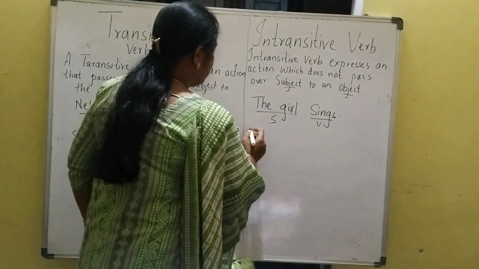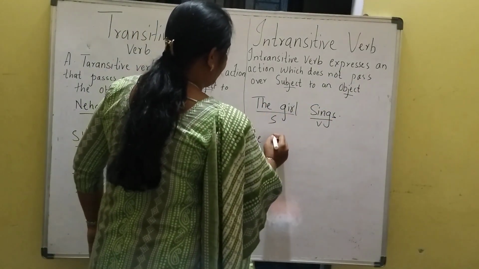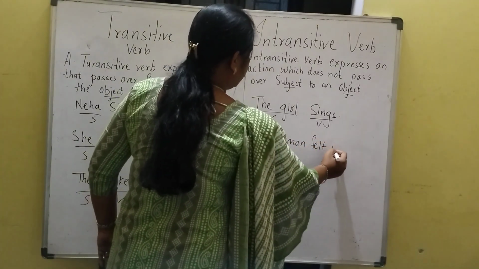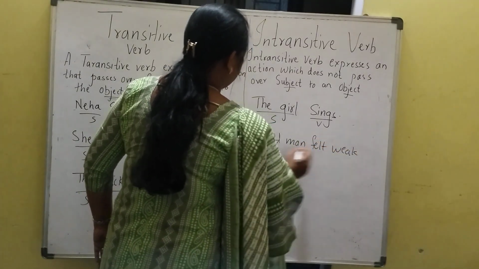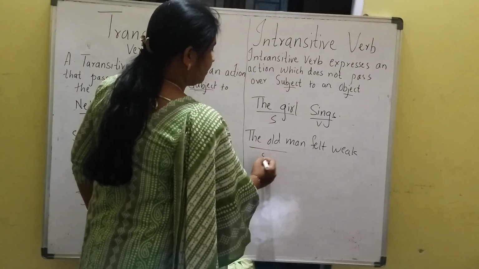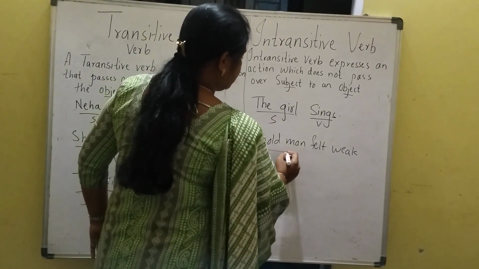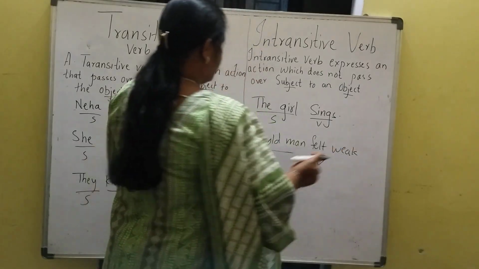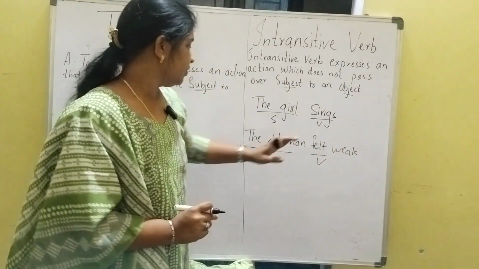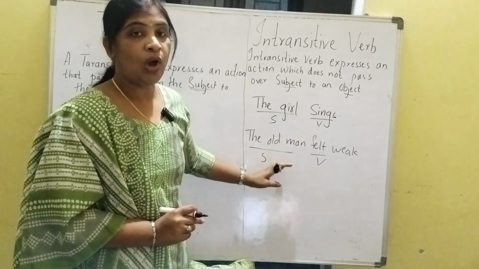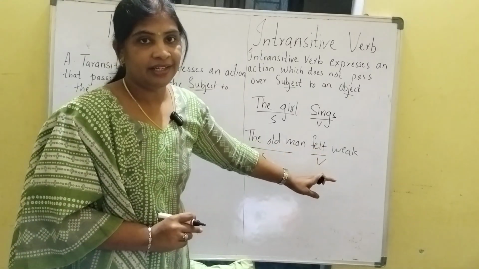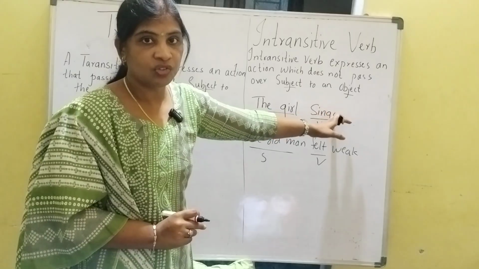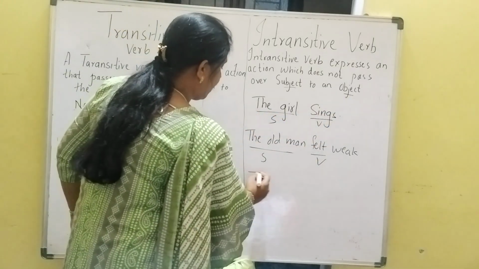Let's take one more example. The old man felt weak. Same here. There is no object. Subject, verb. Subject and verb. Can you see here? Again there is no action passing in this sentence. So the sentence is only subject and verb. There is no object.